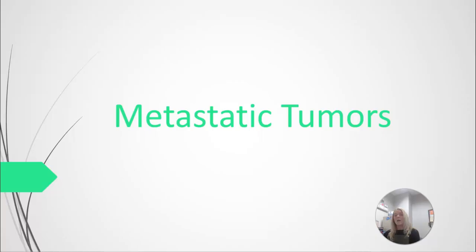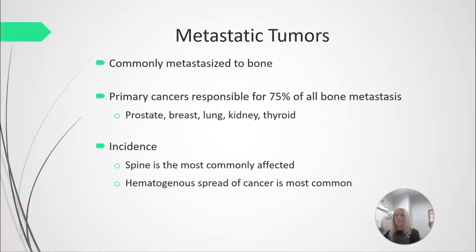All right, let's talk about some metastatic tumors. Again, metastatic tumors often metastasize to bone. We talked about this in the oncology chapter. So skeletal involvement represents the third most common site of metastatic spread, meaning that the cancer started somewhere else and then spread to the bone. The first two are the lung and the liver, and then bone is, again, the third most common site where